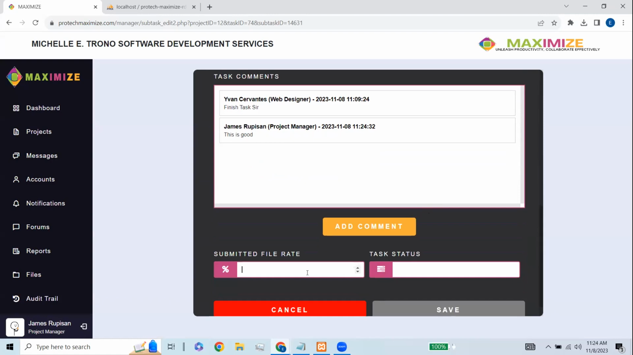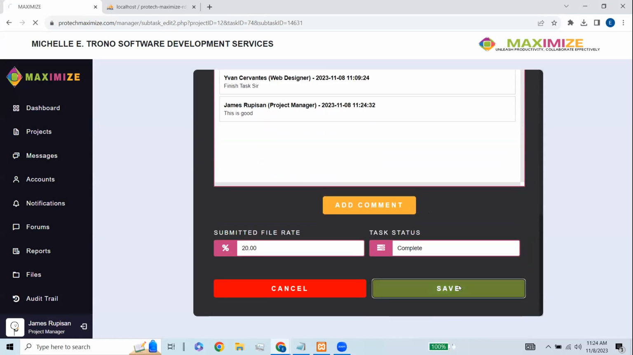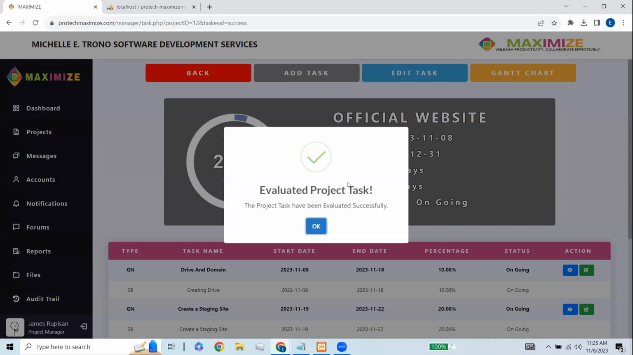Then add a file rate for it. Then the status will automatically lead to complete. Or if we try to make it more than the submitted file rate, it will be invalid, and if lesser, it will be considered incomplete. Then now let's save it.